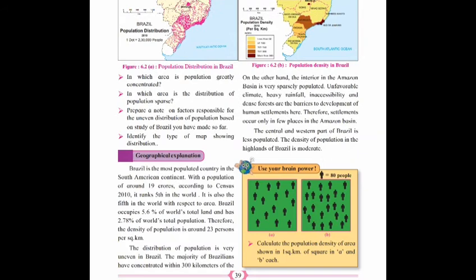On the other hand, the interior in the Amazon basin is very sparsely populated. Unfavorable climate, heavy rainfall, inaccessibility and dense forest are the barriers to development of human settlements here. Therefore, settlements occur only in few places in the Amazon basin. The central and western part of Brazil is less populated. The density of population in the highlands of Brazil is moderate.